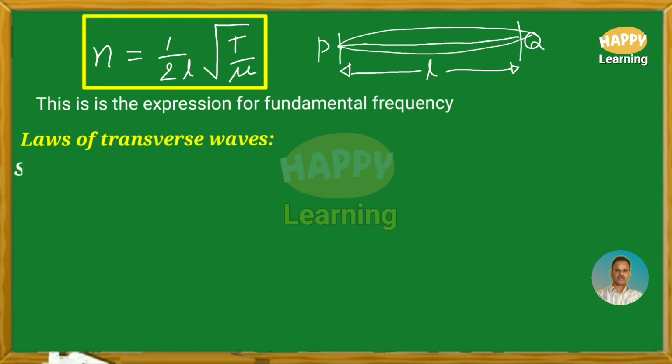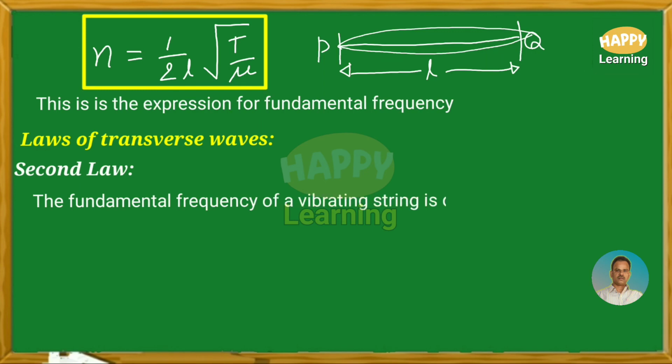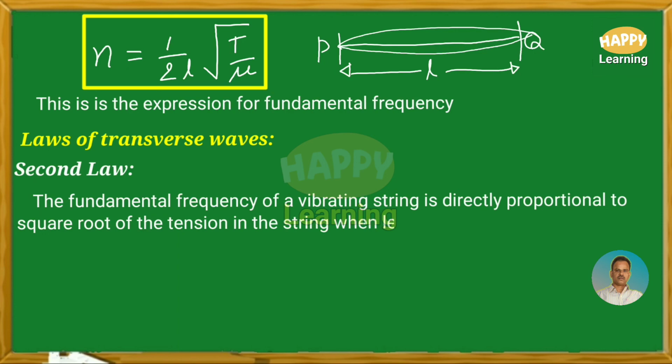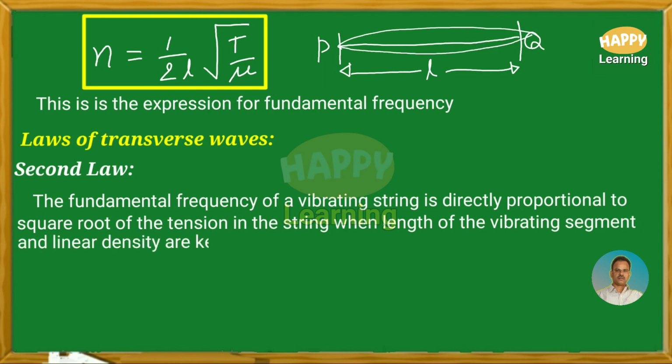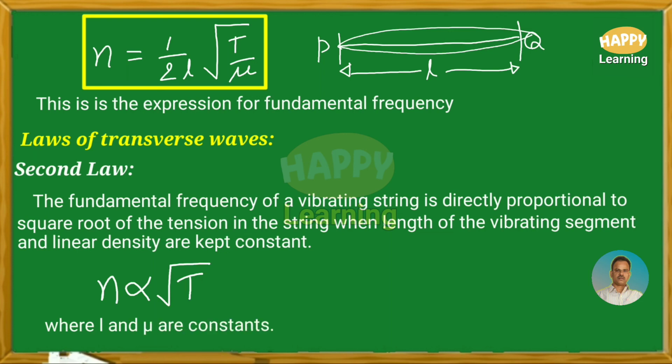Second law. The fundamental frequency of a vibrating string is directly proportional to square root of the tension in the string when length of the vibrating segment and linear density of the string are kept constant. Mathematically, you can write N is proportional to square root of T, where L and mu are constants.